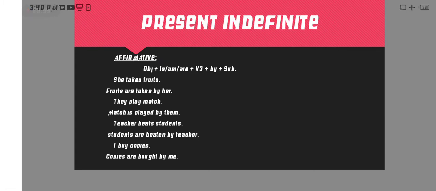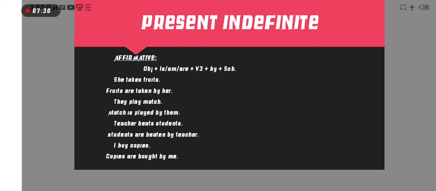Present indefinite structure of affirmative is subject, verb first form, and then object. But this is the structure of passive voice, affirmative. First object, as you know, in passive we always put object first, then helping verb according to the tense, and then verb third form, and then by, and last one subject.